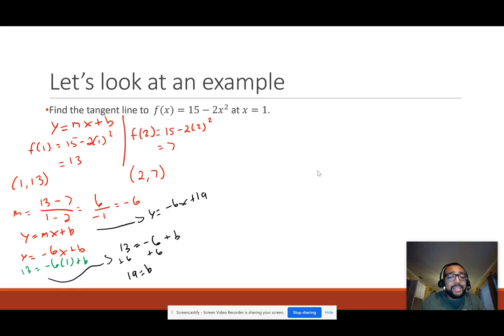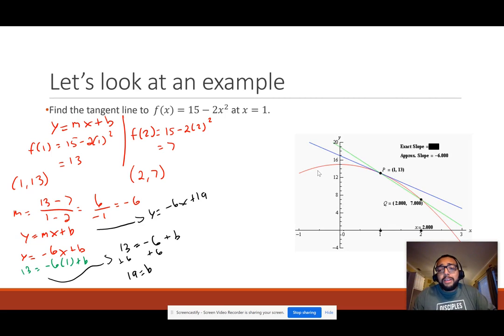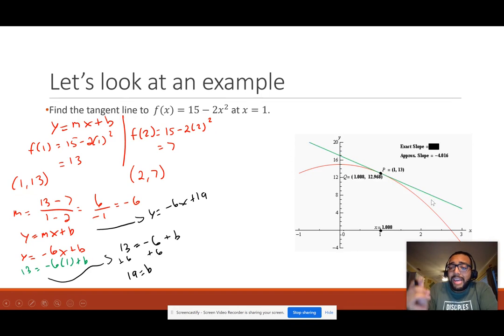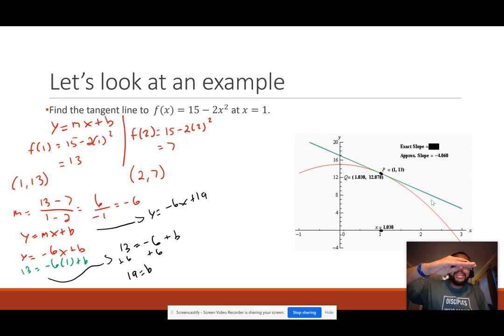That slope of negative 6, it was okay. It looked kind of good. But our slope needs to be, I guess, a bigger number. The reason why a bigger number, because then it'll be more slanted. There is a method called approximation, where we can kind of approximate where a slope might be. What is happening here is you took that original slope of negative 6, and if we make it bigger, bigger, bigger in this case, it will start to tilt the line to be more and more like the tangent line.